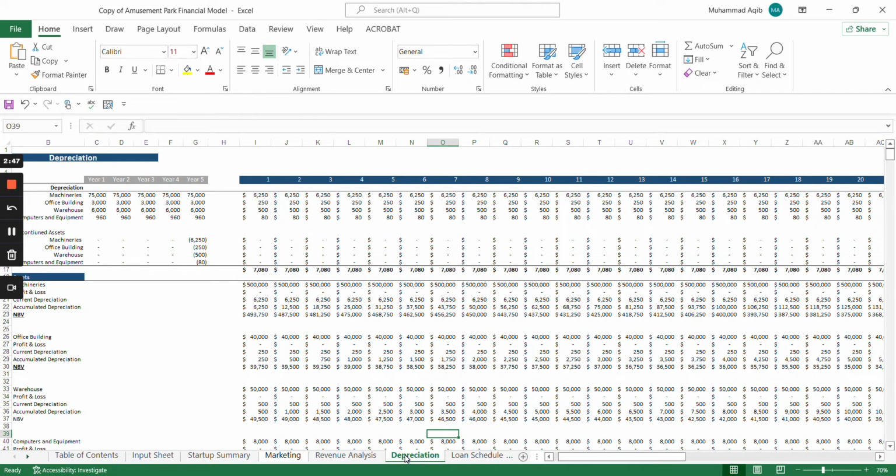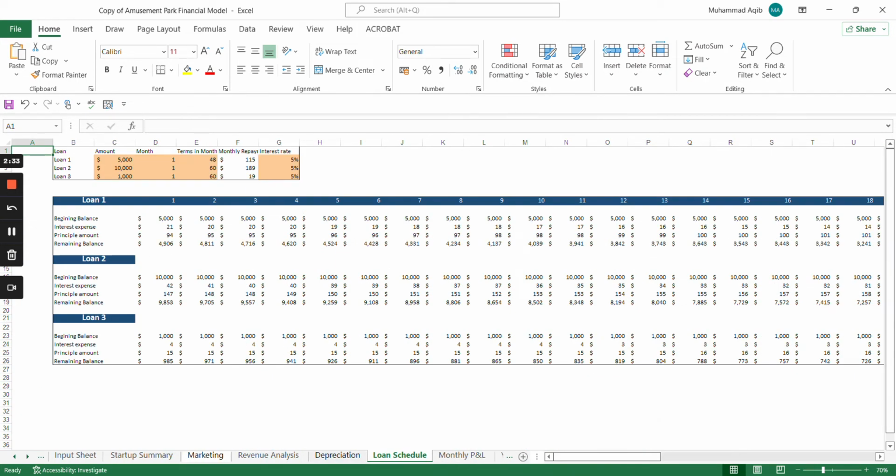Moving on to the depreciation, this includes different depreciation expenses for different fixed assets held by the amusement park such as machineries, office buildings, warehouse, etc. This will allow them to depreciate their assets as well as reduce their assets if they are discontinued during the 5 years period. Moving on to the loan schedule, this will allow the amusement park to identify their loan and their interest expense and principal amount that has to be paid to the lender and represent these in their financial statement.